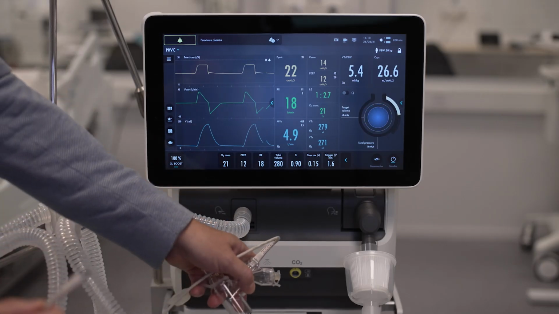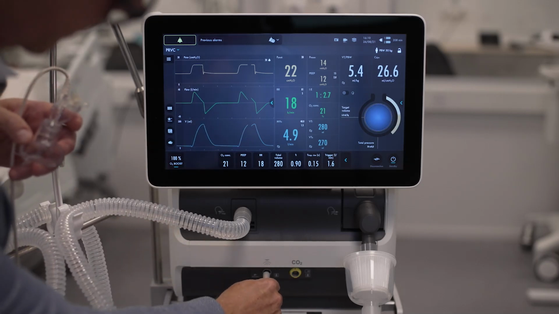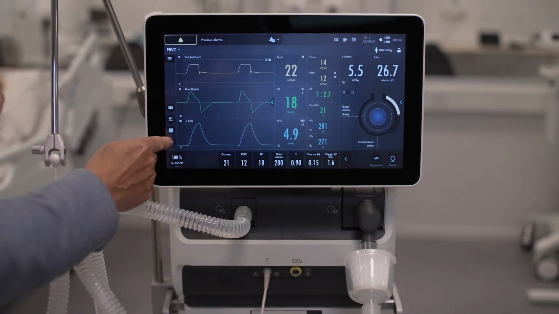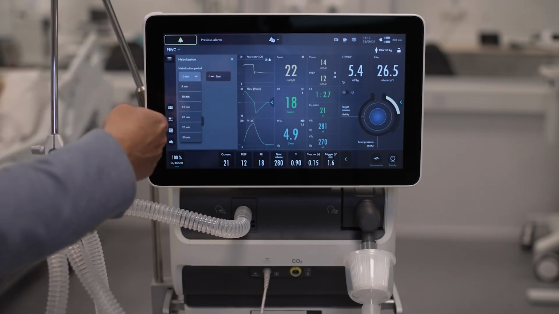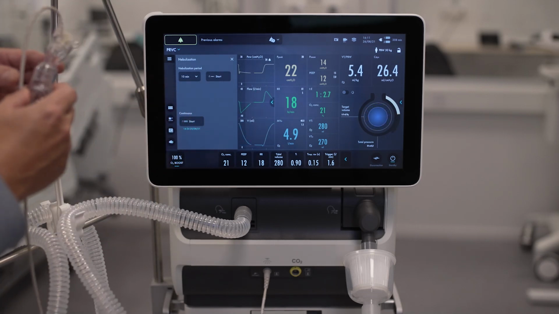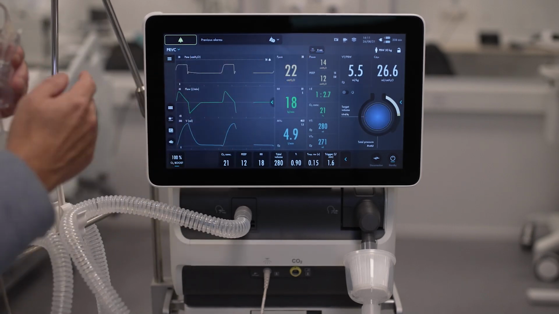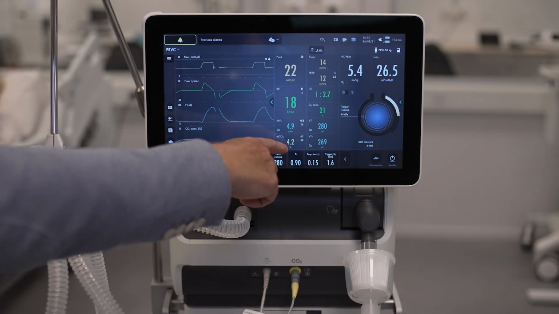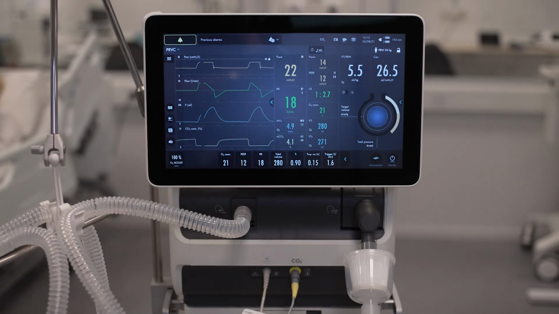There are also two functions as described before with nebulizer and end-tidal CO2. Nebulizer is connected like this and started here. That enables a set time like this, or it can also be adjusted for continuous use. And then start, and it is highlighted by an icon here on the top. So here you can see the new metrics with end-tidal metric, including the curves on the bottom line after calibration.